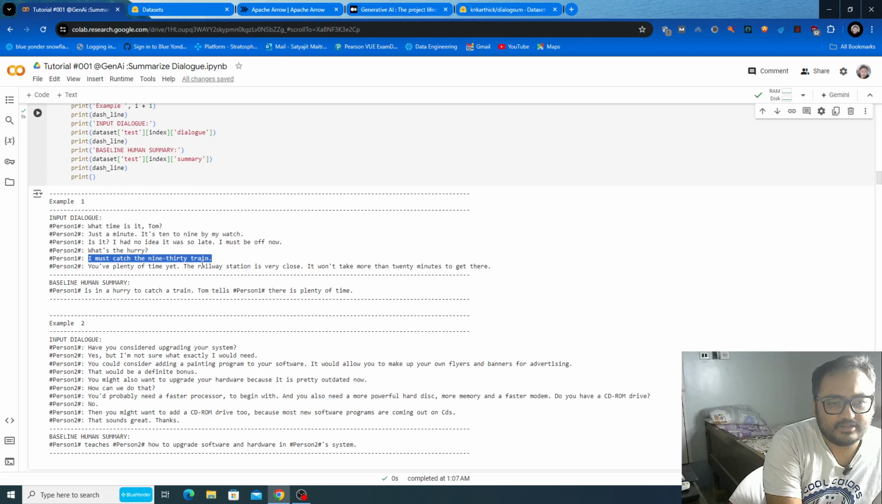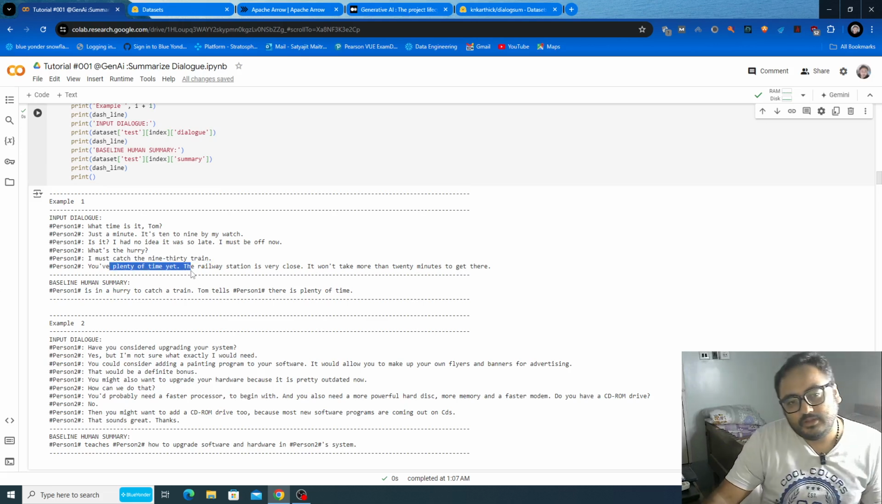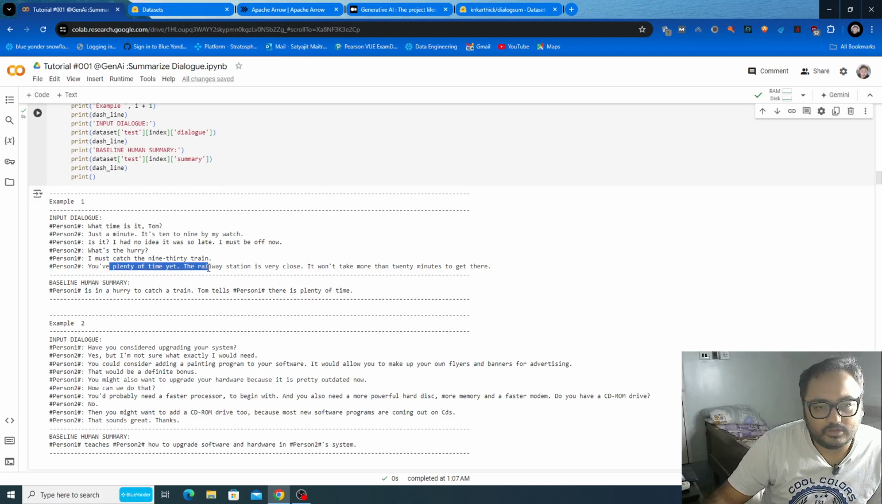And as you can see here, person 2 again says that you have plenty of time, confronting person 1 by saying that the railway station is very close, it won't take more than 20 minutes to get there. That means person 1 is in a hurry and wants to get away quickly, and person 2 is saying, we have plenty of time, let's just wait, and we can reach the rail station in 20 minutes or so.